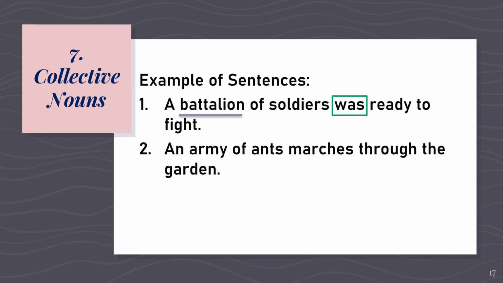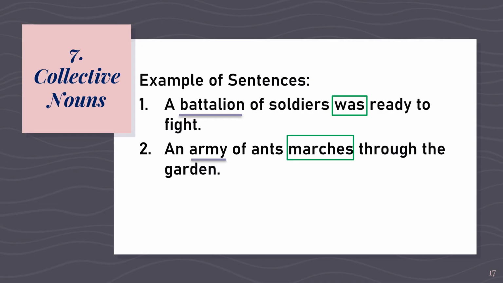Number 2. An army of ants marches through the garden. What do you think is the collective noun in the sentence? Very good. It's army. Army is a collective noun used for a group of animals. What do you think now is the verb? Thank you for trying. The answer is marches.